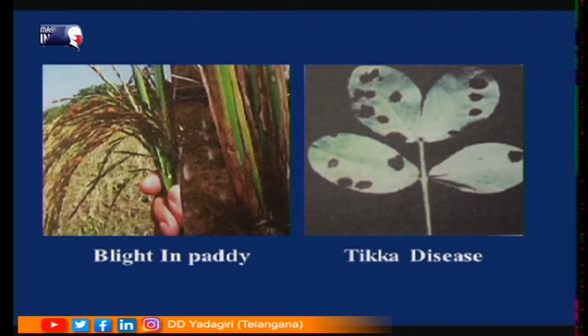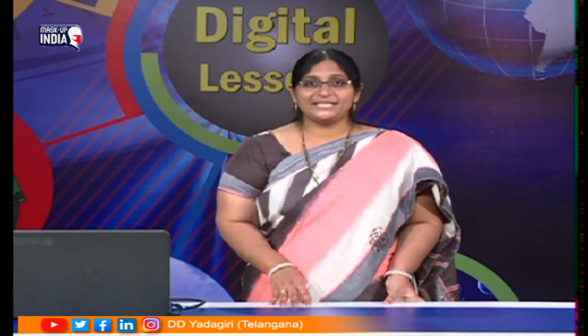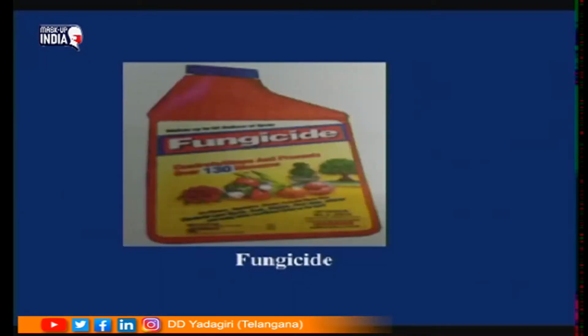Next, tikka disease in groundnut. See in this how the leaves have dots over them. And the next ones are rust of wheat and blast of rice. These are plants suffering from different types of diseases. To overcome this, some chemicals are sprayed to kill these insects. Those chemicals which are useful for killing insects or pests are called insecticides or pesticides, and those chemicals which are useful for killing fungus are called fungicides. This is a fungicide, it is spread over the agricultural land and it kills fungus and other things.